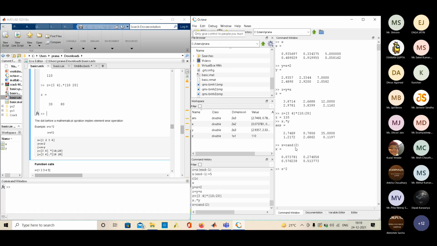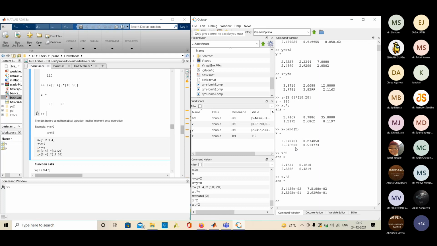This symbol is shift 6. So x^2 will give the square of the matrix. If I simply want to raise a power to each element of x, I will write x dot power 2. This will implement the operation on each element.